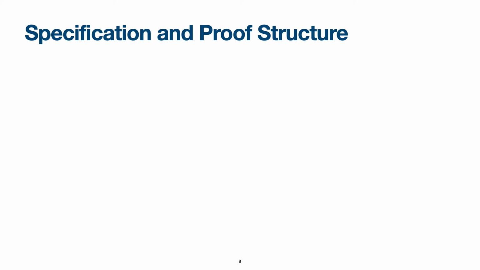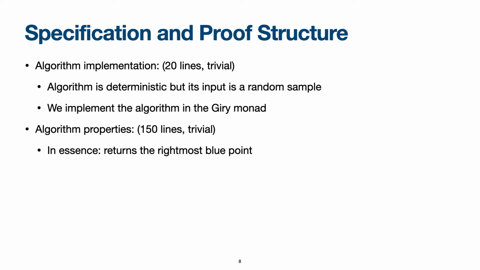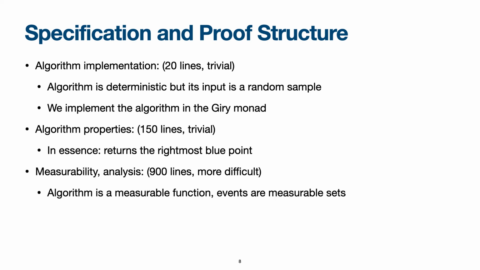Our proof is organized in 4 different parts. One part of the proof has to do with the algorithm implementation. It's only 20 lines, and I think it's fair to say that it is trivial. The algorithm is deterministic, but its input is random, and so for that reason we use the Giry monad to specify the algorithm in the Lean proof assistant. We then have to prove the algorithm properties, which is about 150 lines, also fairly trivial, and in a sense corresponds to proving that the algorithm indeed returns the rightmost blue point.